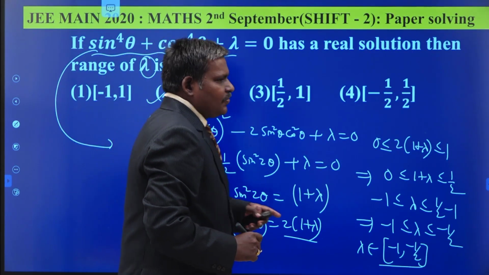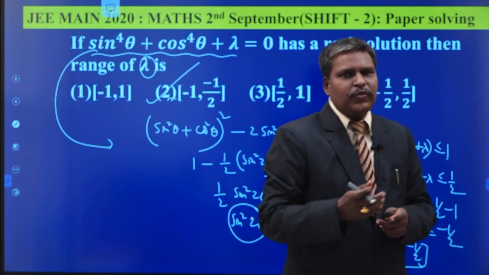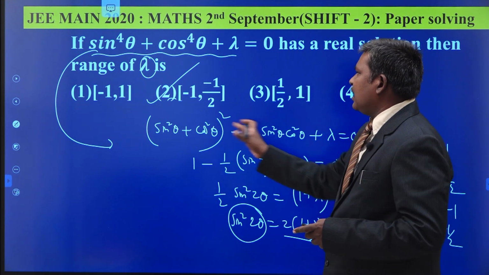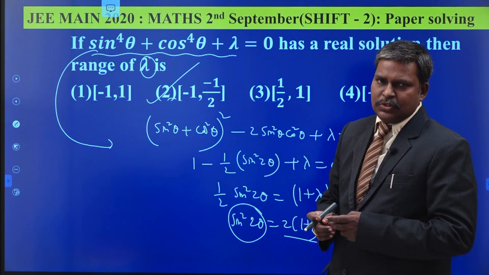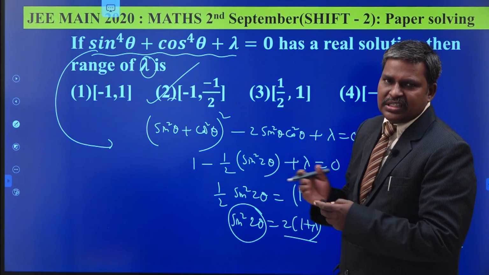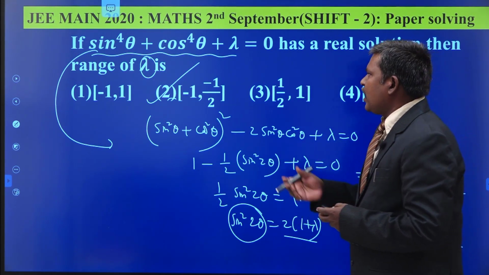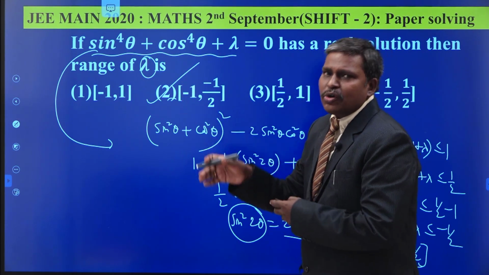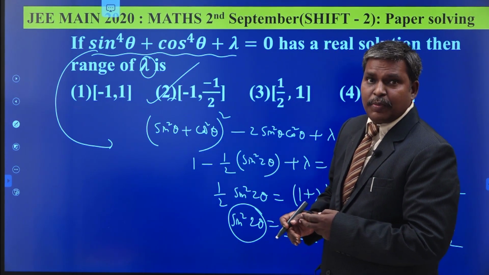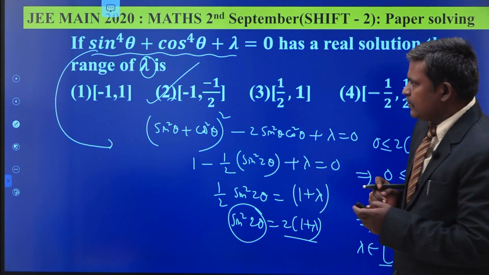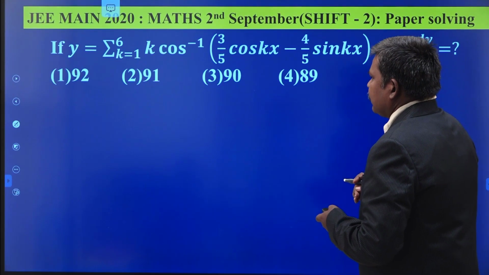To find the range of something, we have to find out which function you have to know, such a way that you can write the range of the function. So known to unknown: what you know, what you have to find out. These are the two things in each and every problem. Understand? We have to find out the range of lambda. That is why you have to find some function whose range you know. This is the logic behind this problem. Okay. Next one.